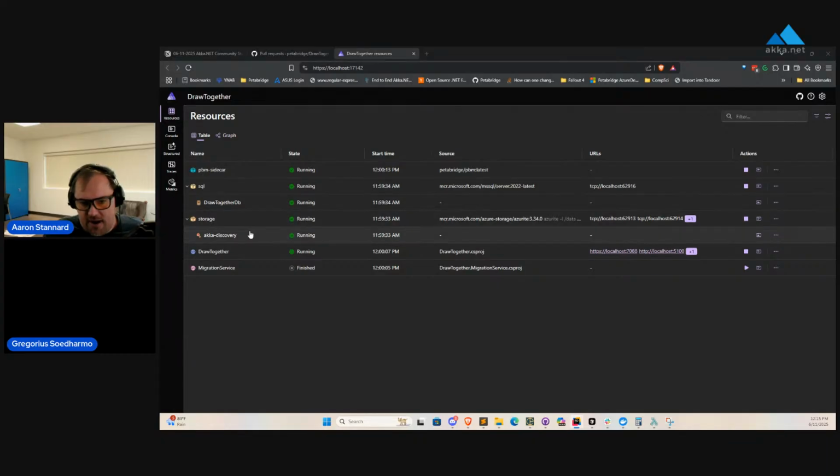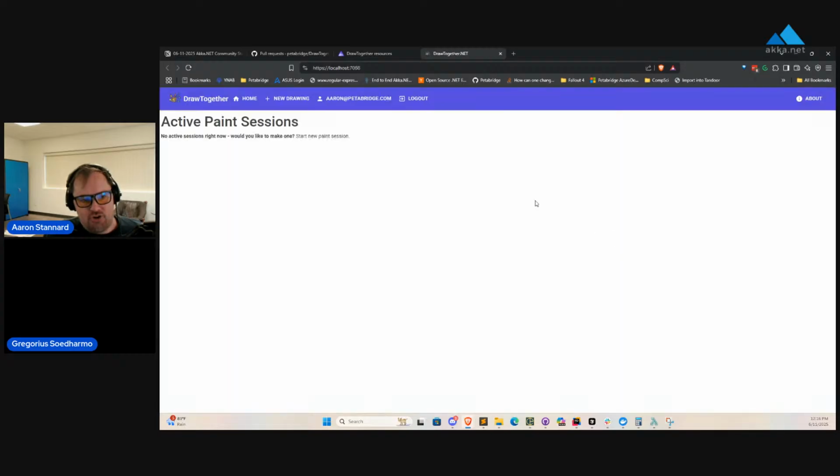We are using, I think, some Azure table storage here. Oh, this is still running the old Aspire thing. Oh, that's a bummer. Well, maybe it's running the new one. I don't really remember. But basically, we're running Azure storage. We also have an Entity Framework Core migration project. And then we also have our actual web application right here.